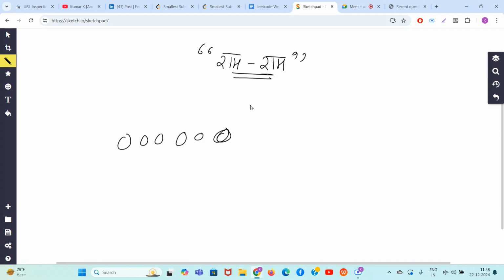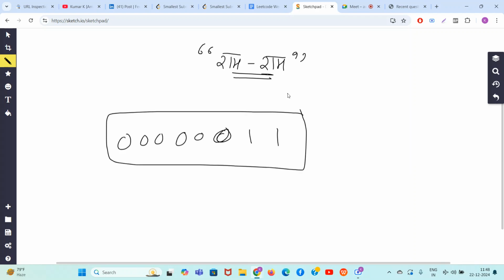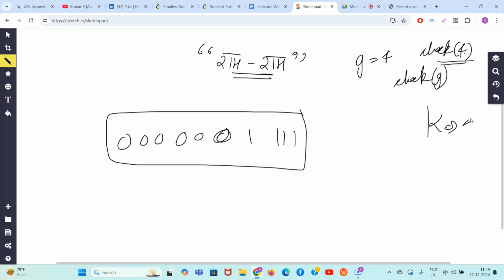So there are 6 zeros, right? And there are 2 ones, okay? Now guys, listen up to me. Let's say that you are trying to achieve the answer for G equal to 4. The check function you are making, basically check of G, check of 4, tells me for 4 it is true or false. Is it possible to make sure all the block sizes are less than equal to 4 and k is equal to 1? So what will you do?